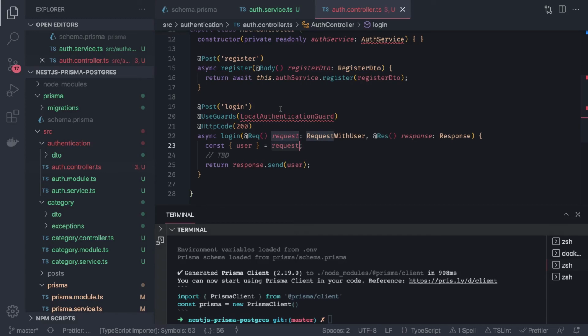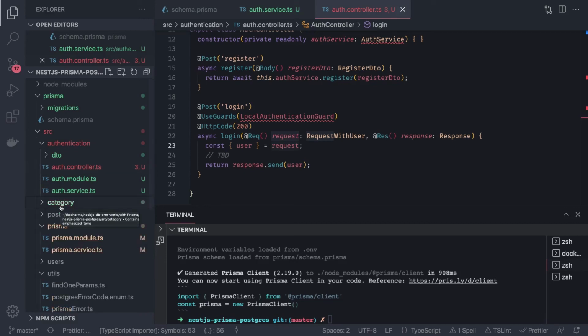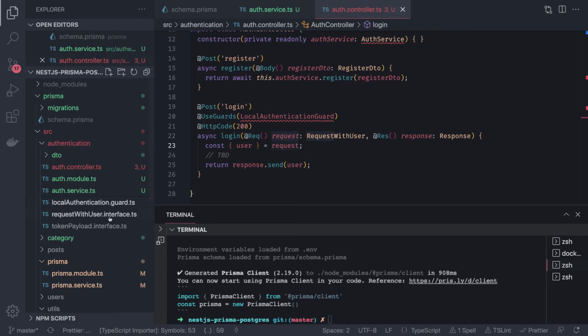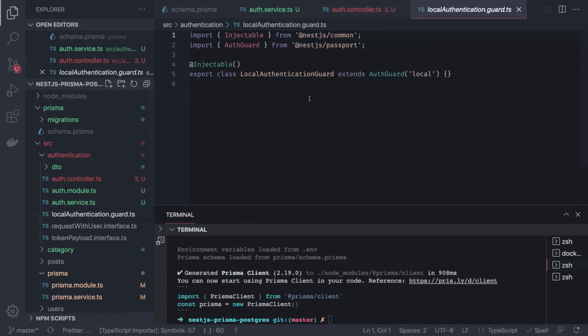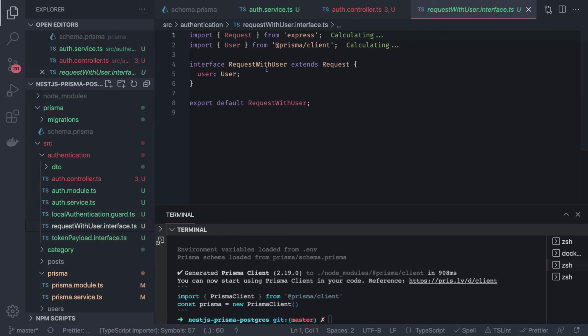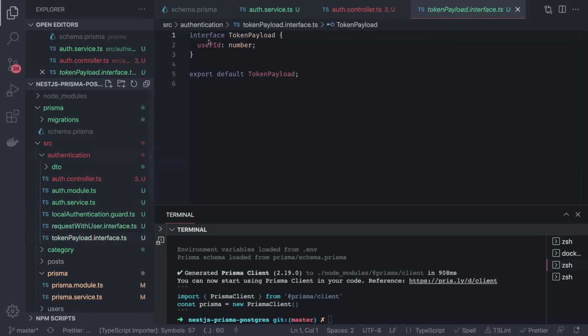This guard will extract the request object and validate the login and all. So here we are going to create the login authentication guard. It's all about filling this authentication with all the auth strategy and all. I already have that, instead of writing all those things. So this is the local authentication guard. It is extending the auth guard local. And this is the request with user interface. This is the token payload, right? We are just going to populate the user ID inside a token.